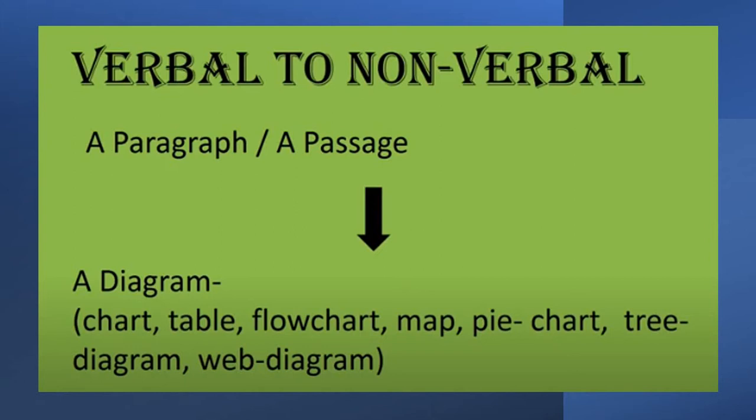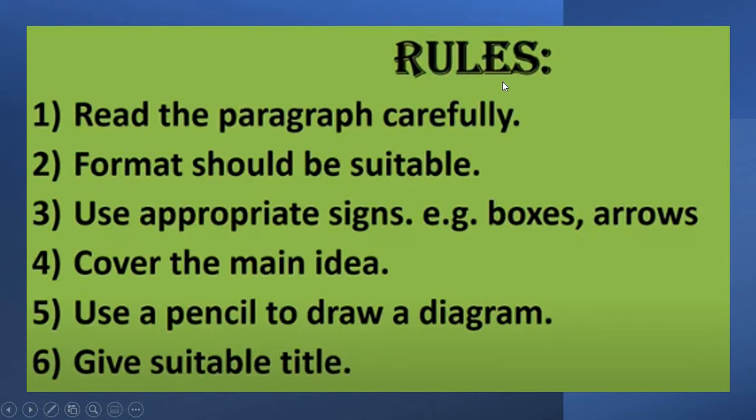So, to transfer this information from a paragraph or passage to a diagram, that is from verbal to non-verbal, there are certain rules and regulations which we compulsorily need to follow. So let us have a look at that. Rules. First one, read the paragraph carefully. Second, format should be suitable. Third, use appropriate signs, for example boxes, arrows, etc. Fourth, cover the main idea.